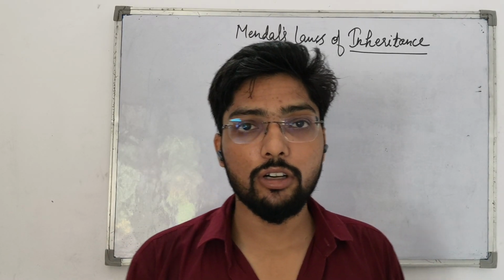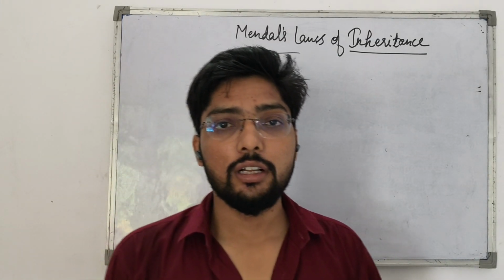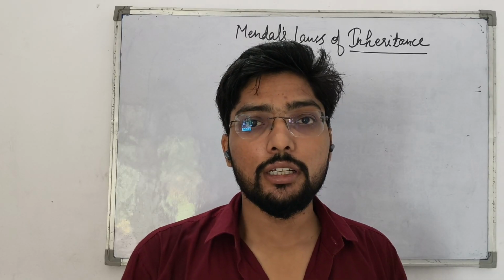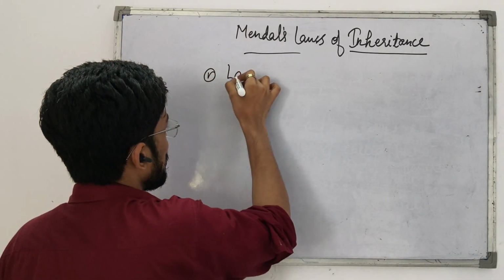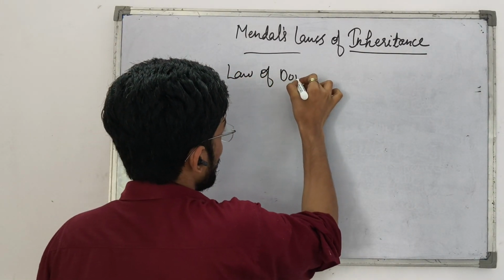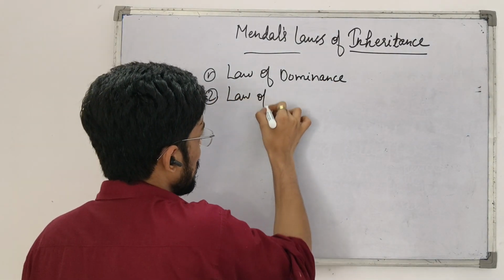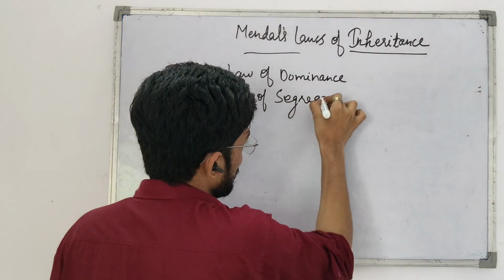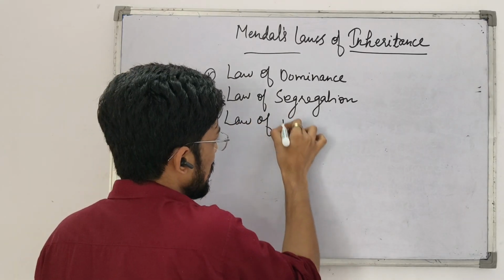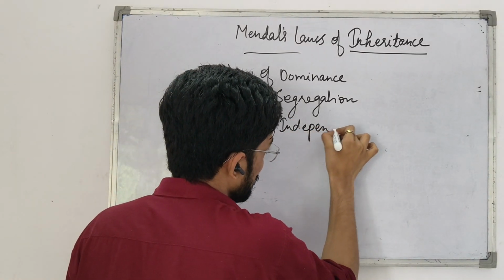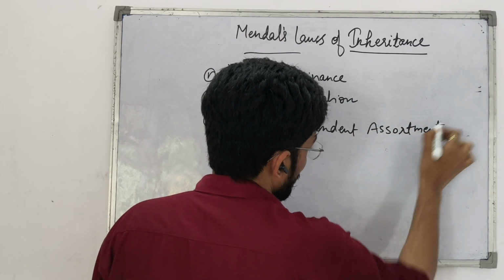In this video, we will talk about Mendel's laws of inheritance. On the basis of experiments Mendel performed, he gave three laws of inheritance. First is the law of dominance. Second is the law of segregation. And third is the law of independent assortment.